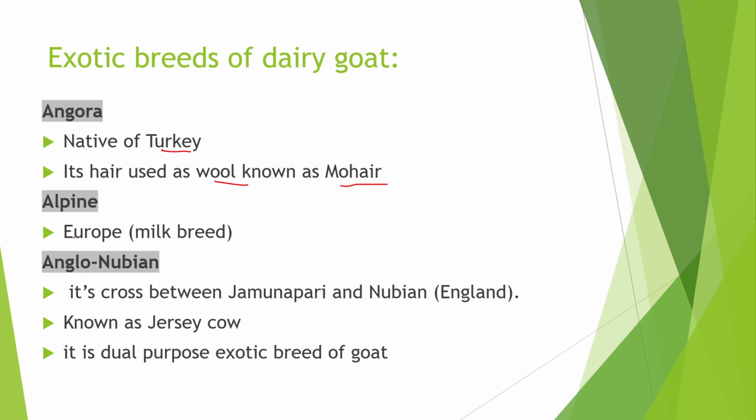Second breed is Alpine, originated in the Alps mountains of Europe. It was derived from French, Swiss and Rock Alpine breeds. They are horned and have no distinct color.